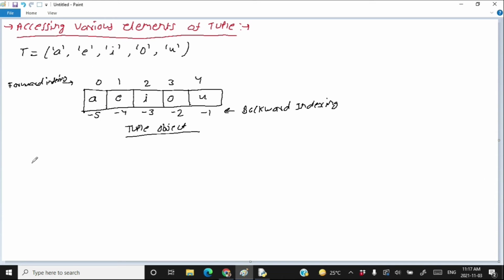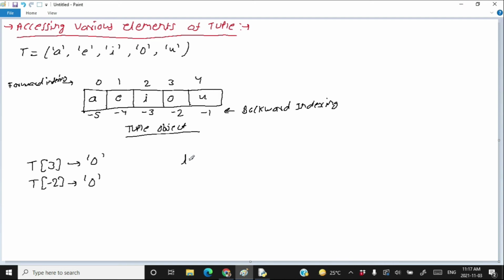That means if I write here t[3], it means I am accessing the character o. If I write here t[-2], it means that again I am accessing the character o, because all the elements in a tuple are having two types of index. Okay, one is from left to right starting with 0, other one is from right to left starting with -1. Okay, forward indexing and backward indexing. So you can say that t[3] is same as t[-2].